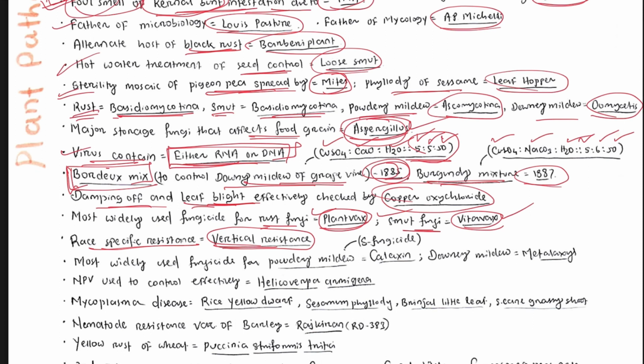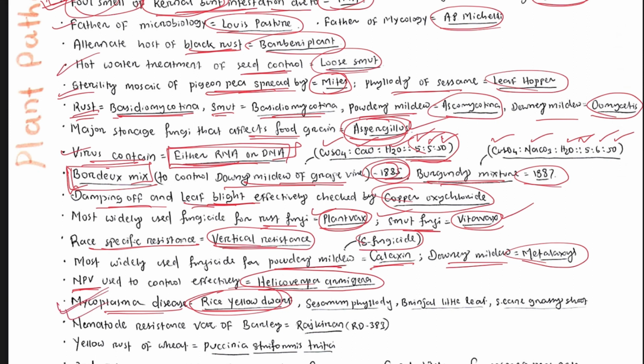Most widely used fungicide for powdery mildew is sulfur fungicide, which we have already discussed, that is Calixin. For downy mildew, metalaxyl is mostly used. NPV is used to effectively control which pest? Helicoverpa armigera.